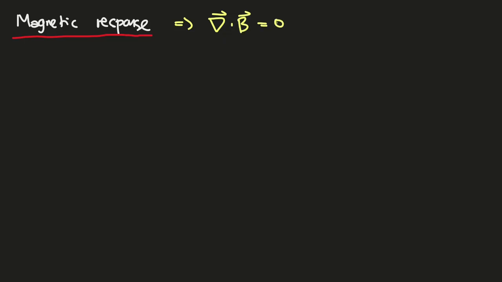Next, for magnetic response, first we know that nabla dot B is always zero, so there is no magnetic monopole.